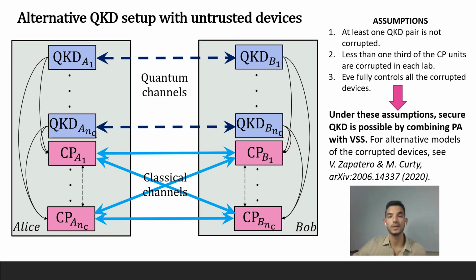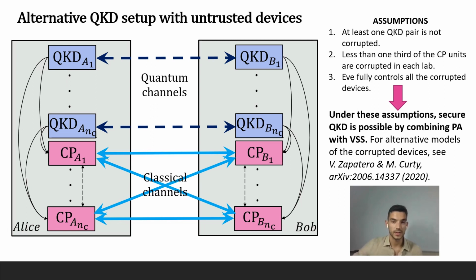Of course, Alice's units are also linked to Bob's units by authenticated classical channels, and since these links take place between the labs, the authentication unavoidably consumes some extra secret key length compared to the standard setting with trusted devices. However, it is very easy to show that this extra cost is negligible in most practical situations, and in particular it is negligible in our experiment because we quantify it.